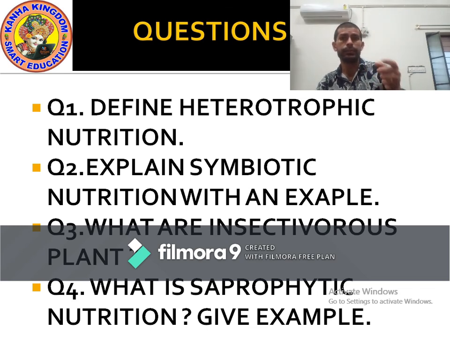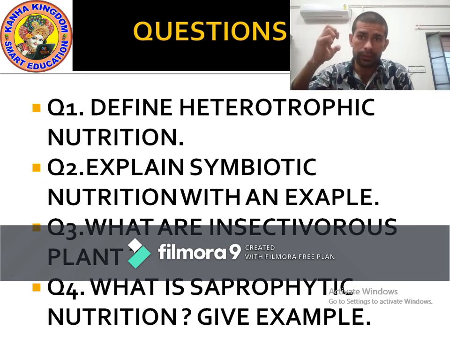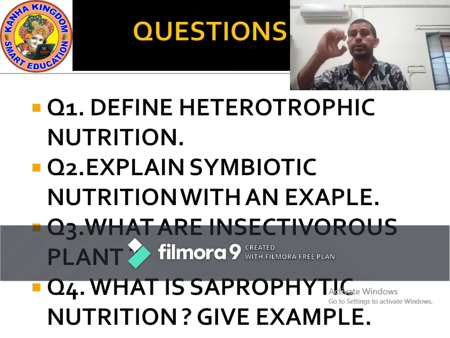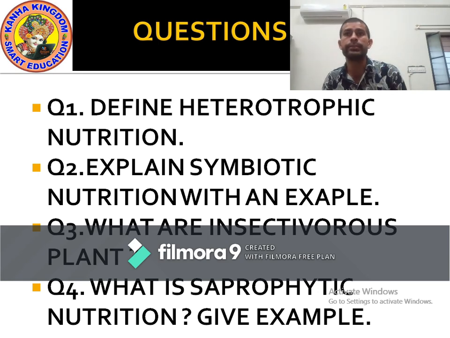They have a lid to cover the mouth. When any insect falls inside due to lubricated juice, the lid covers the mouth of the pitcher plant, and they eat the insect with the help of digestive juice.